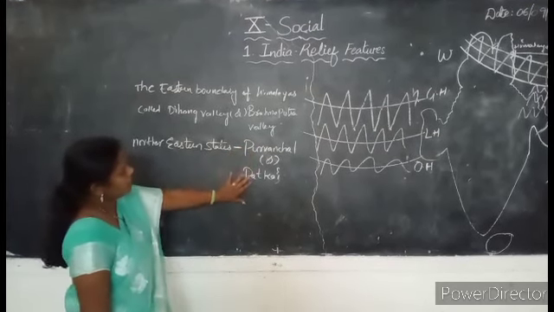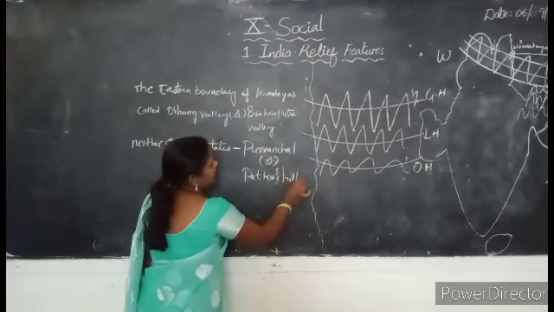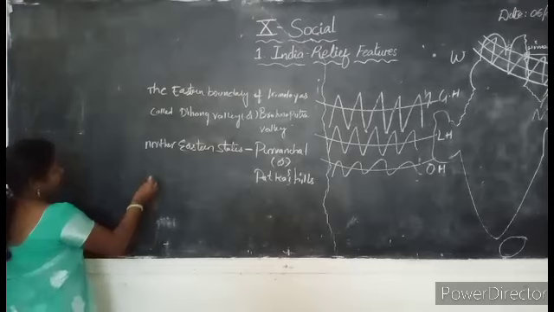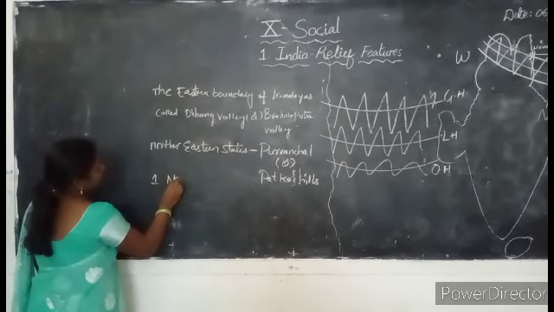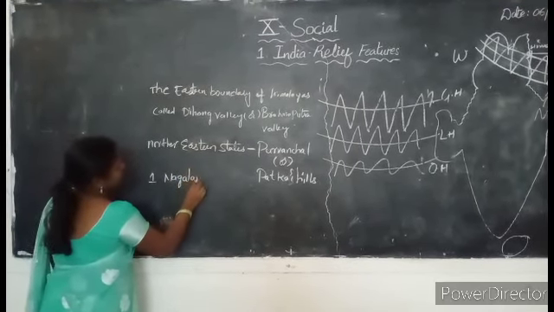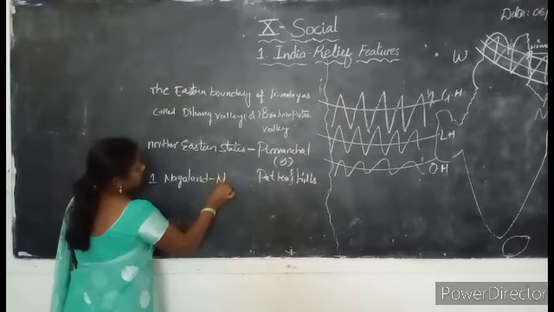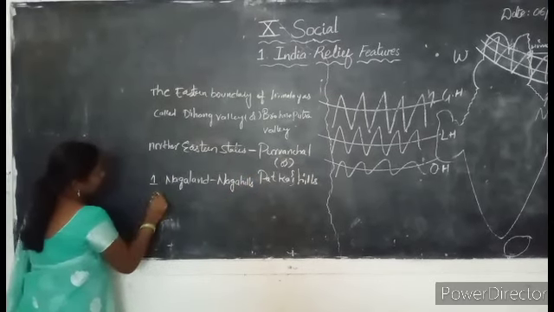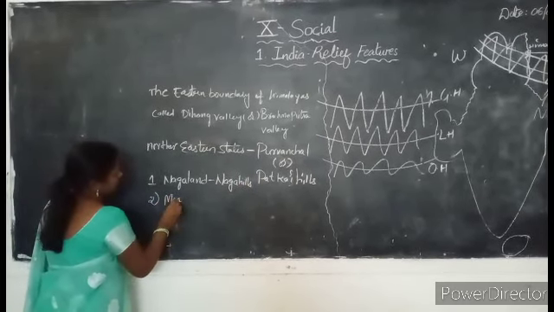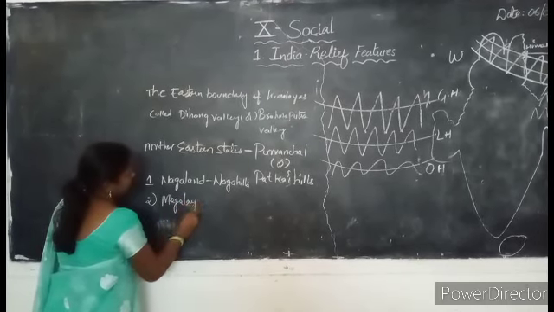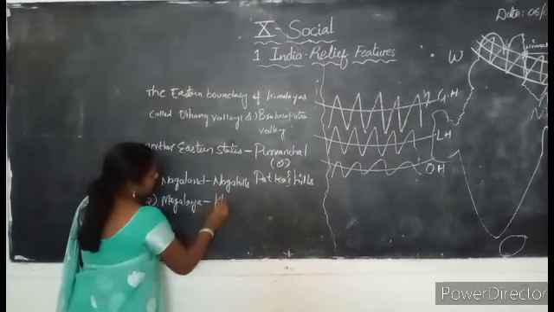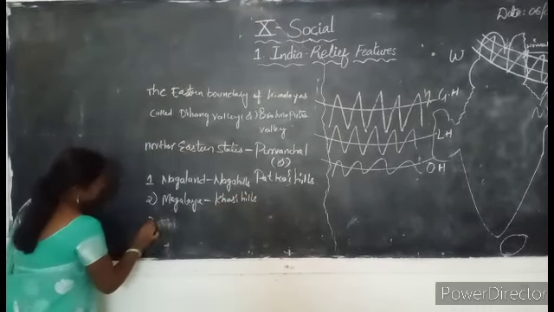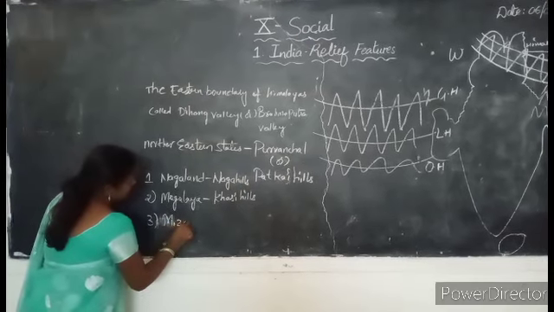Again, these Purvanchal hills or Patkai hills are locally called by different names. For example, in Nagaland, they are called as Naga Hills. In Meghalaya, they are called as Khasi Hills. And in Mizoram, they are called as what? Mizo Hills.